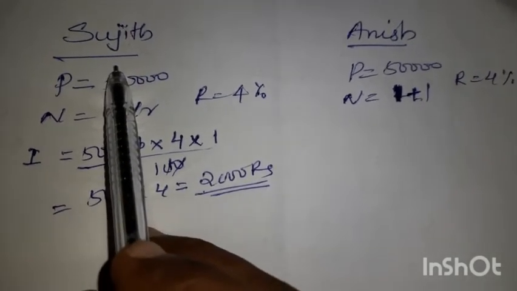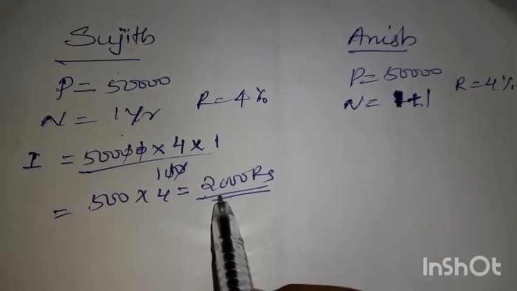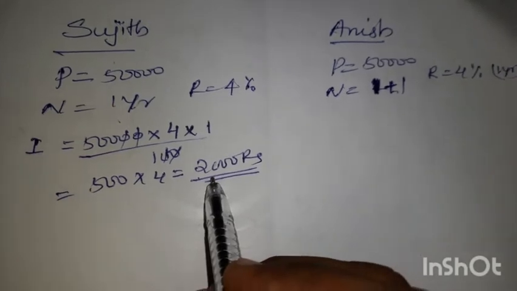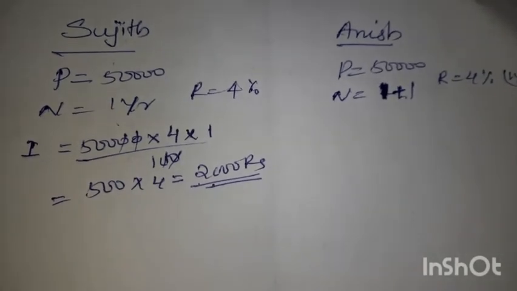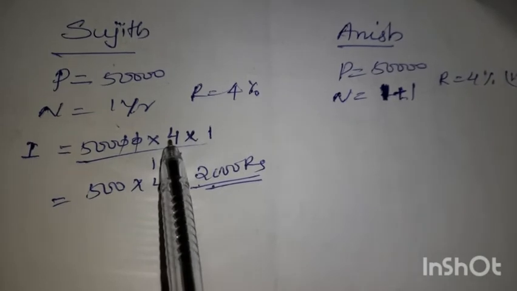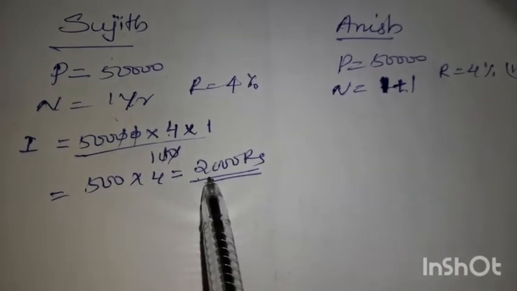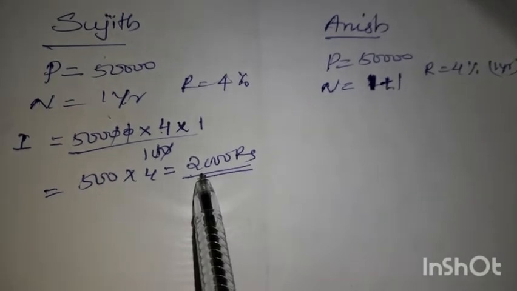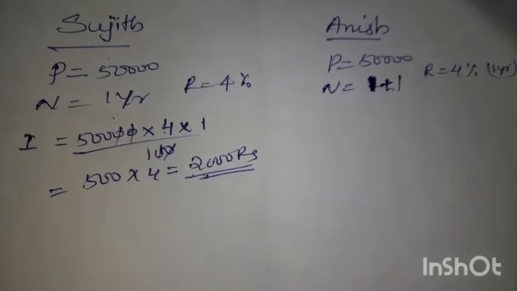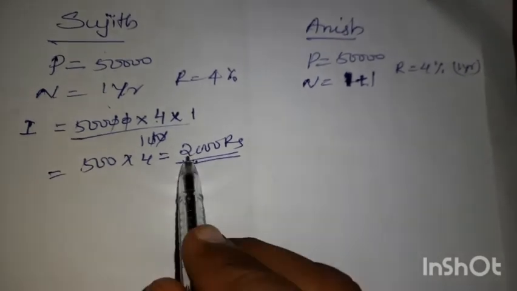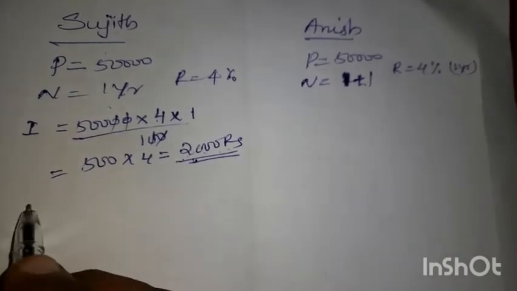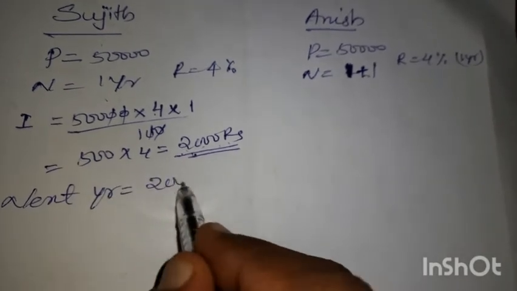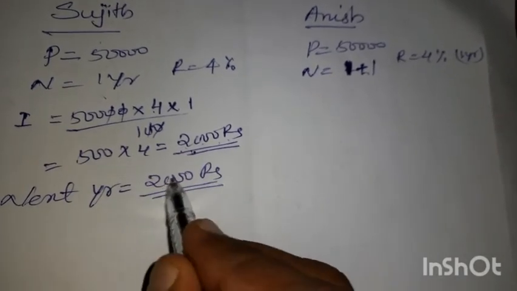And what he did, he paid back this amount and closed the loan and took one more loan again, the same 50,000 for one more year. So again he has to pay 2,000 rupees. So 2 years, how much did he pay back? 4,000 rupees as interest. First year he paid back an interest of 2,000. Next year also he took the same loan again and he paid back the same amount, 2,000 rupees as interest.